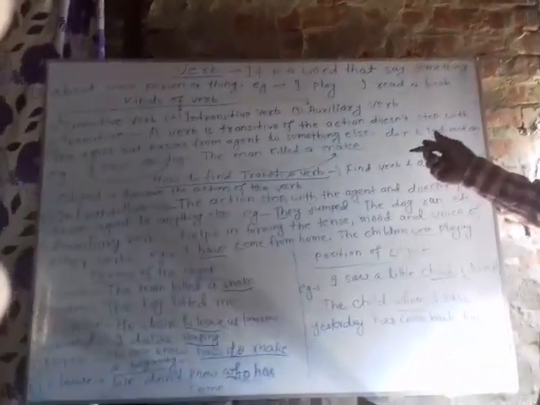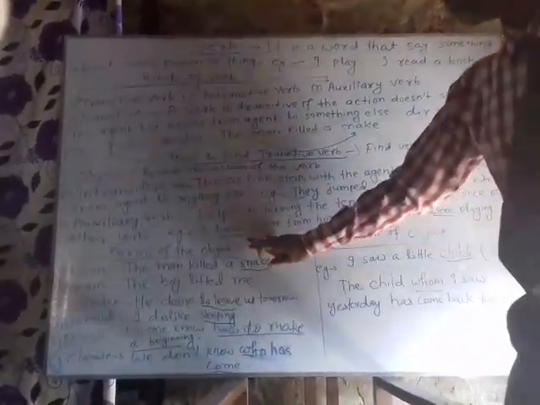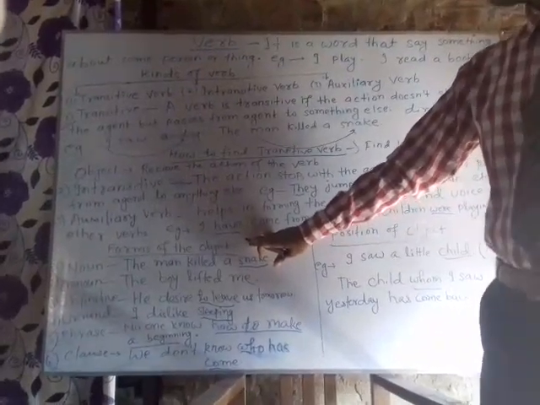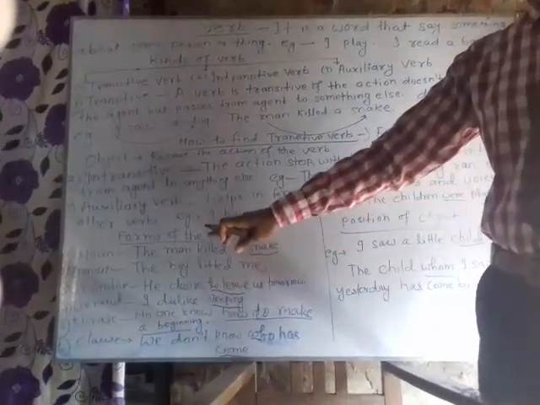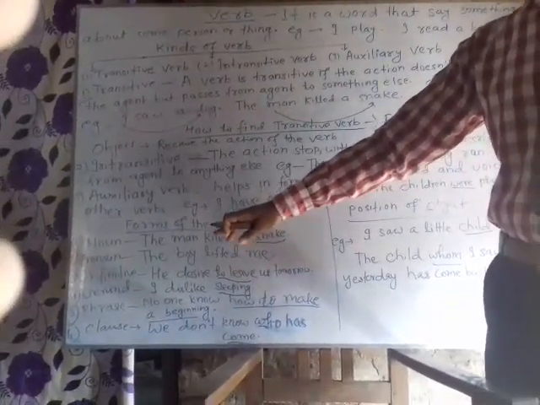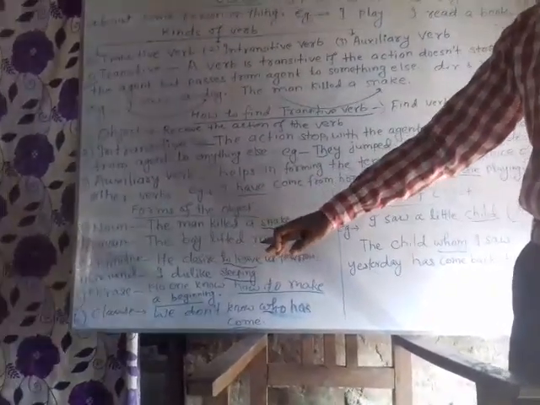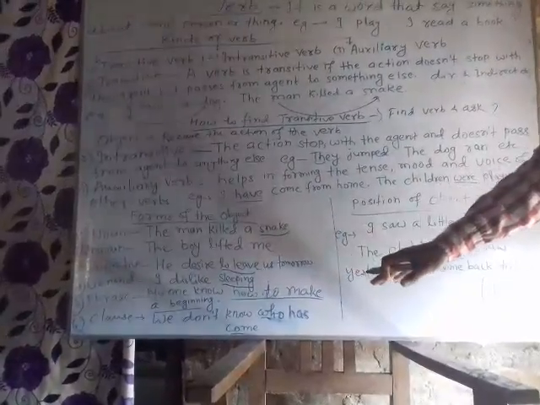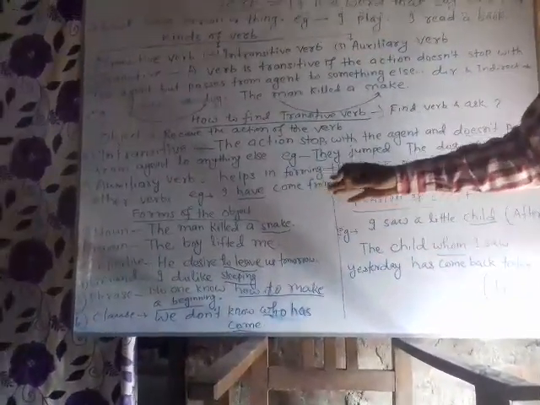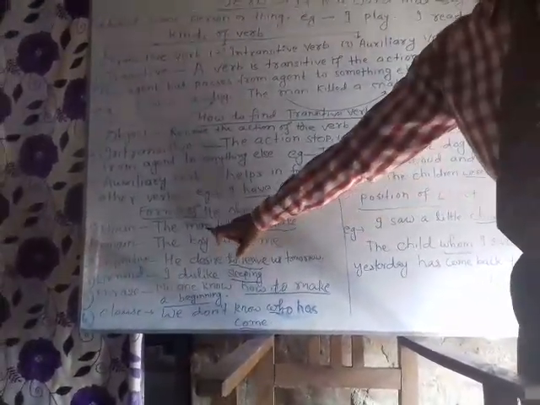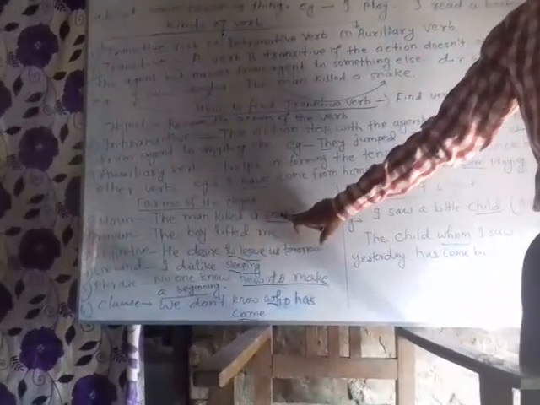But let's see the forms of the object. Object may be in the form of noun, pronoun, infinitive, gerund, phrase, clause, etc. So let's see when the object is in the form of noun. For example, the man killed a snake.